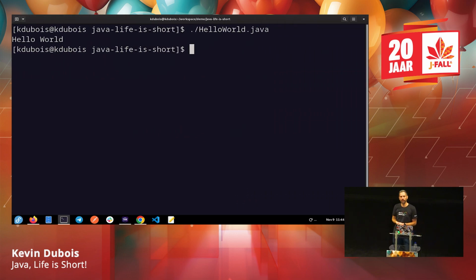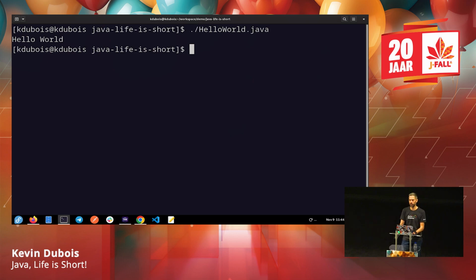But actually, Jbang is more interesting than just doing these hello world scripts. First of all, you can use it if you want to create more scripting stuff instead of reverting back to creating a bash script or Python or something. This is actually pretty handy for writing your scripts with Java.